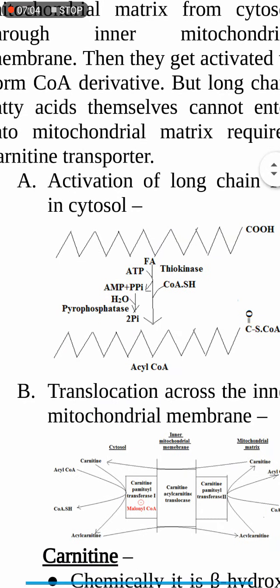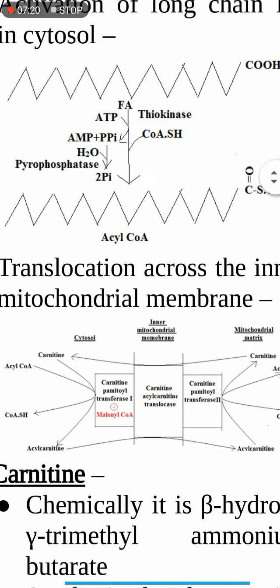Then if the acyl CoA is short chain acyl CoA, it easily passes through the inner mitochondrial membrane and enters into the mitochondrial matrix. But if the acyl CoA is made up of medium chain and long chain fatty acid, it cannot pass through the inner mitochondrial membrane. So there is a requirement of one transporter, and the name of the transporter is carnitine transporter.